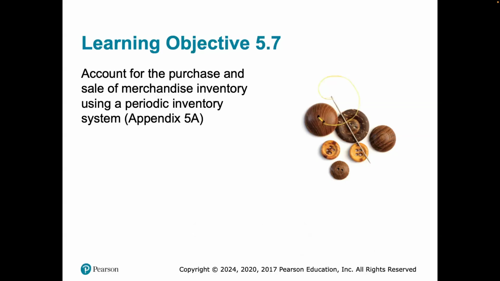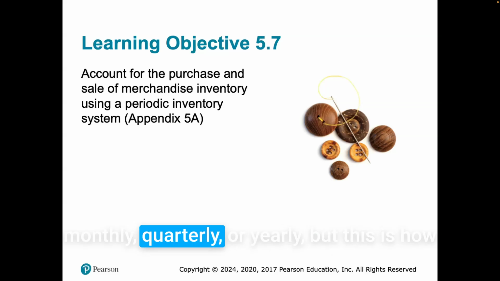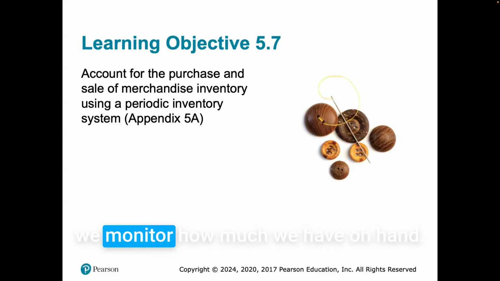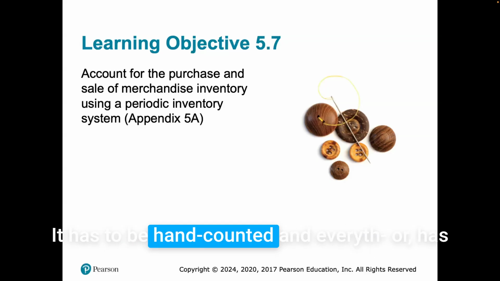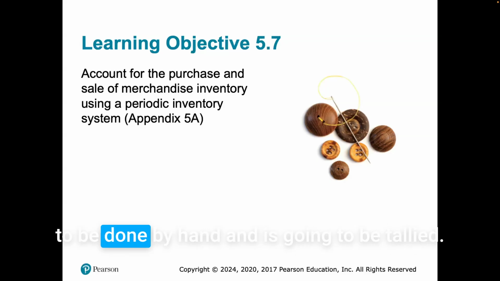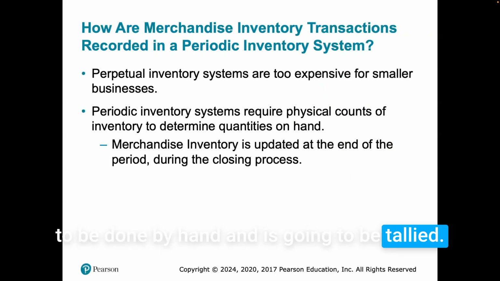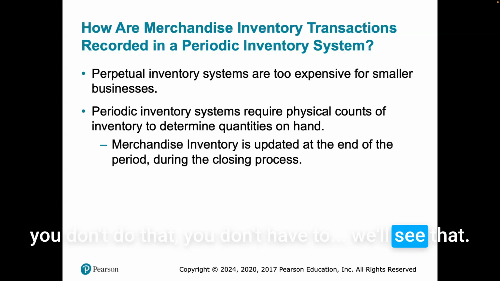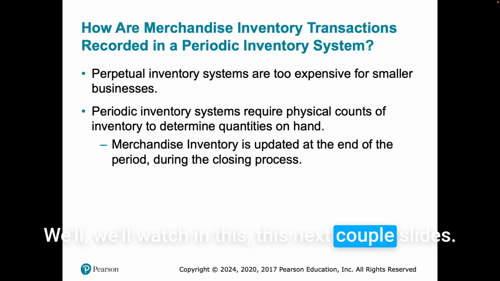In this section, we're going to look at the periodic inventory system. This is where we physically count the inventory, which we also do in the perpetual system, but usually only once a year. Here, it's going to be done either monthly, quarterly, or yearly, and this is how we monitor how much we have on hand. It has to be counted and tallied by hand, and this is where you don't track loss as you go. We'll see that in the next couple of slides.